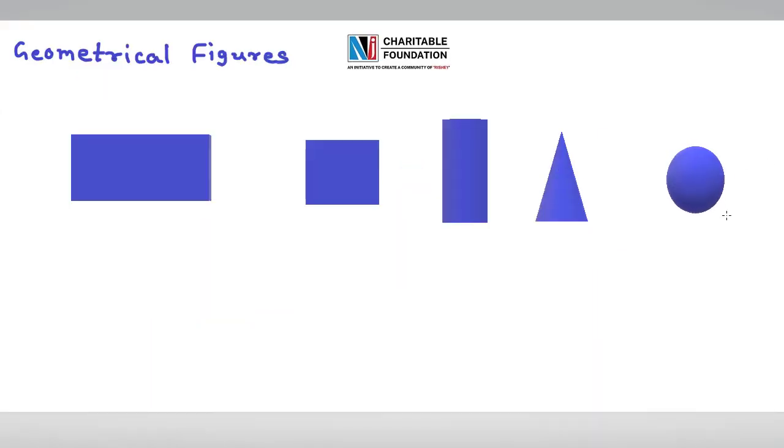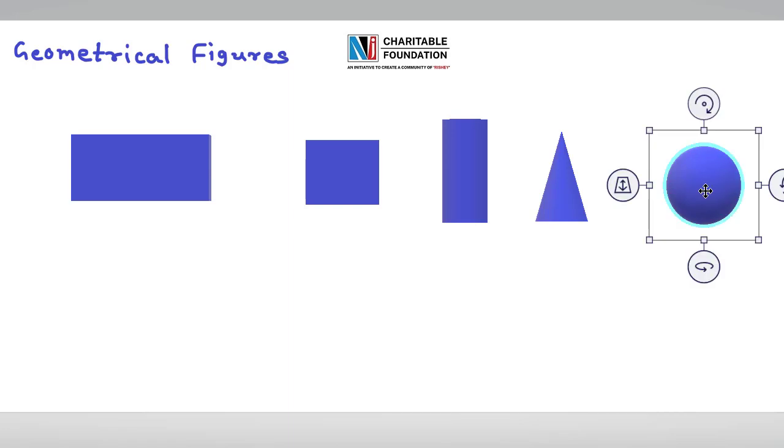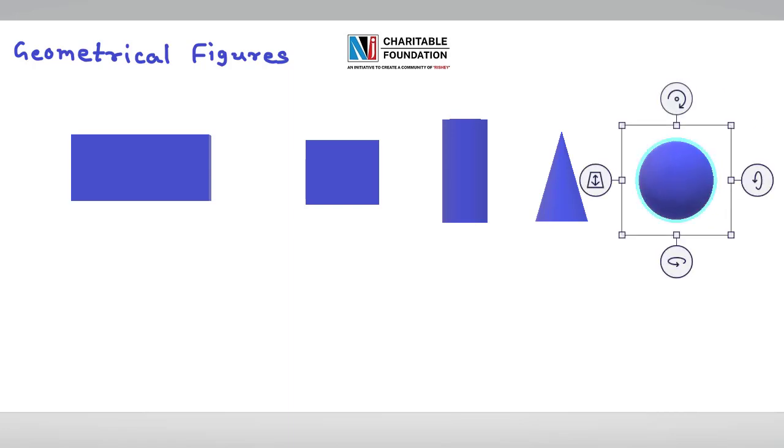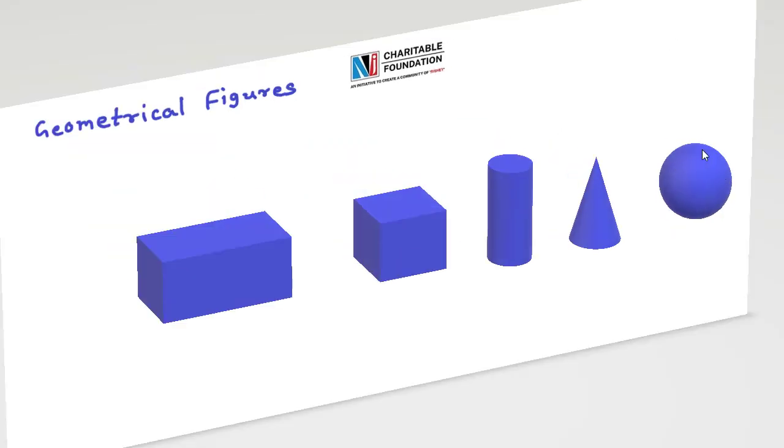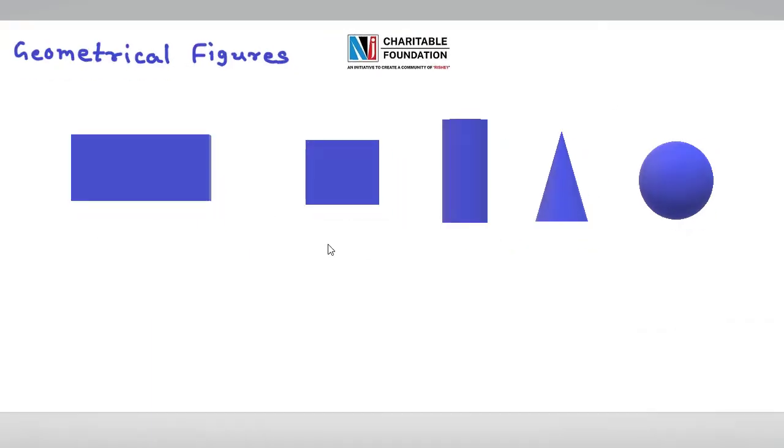And we have one more figure. This is like your cricket ball or tennis ball. This is a sphere. It looks like a circle, but if we see it in a 3D view, you can see it's a sphere like a ball. So here we have 5 solids.